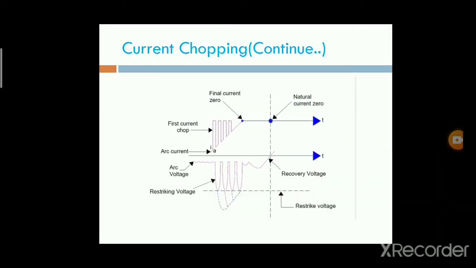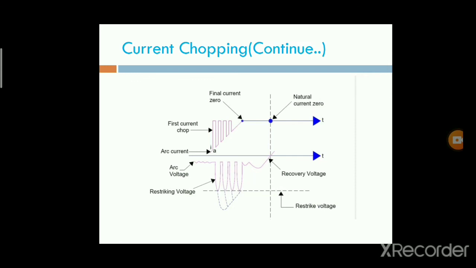Resistance switching is used to overcome the effect of the overvoltages due to current chopping. By using this resistance across the contacts of the circuit breaker, some current will be diverted to that resistance. That is the main use of resistance switching.